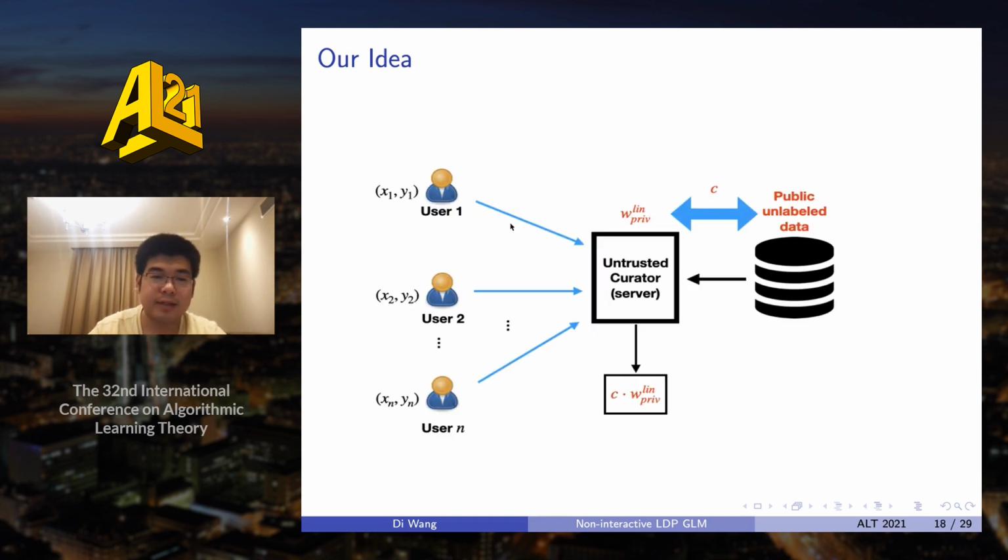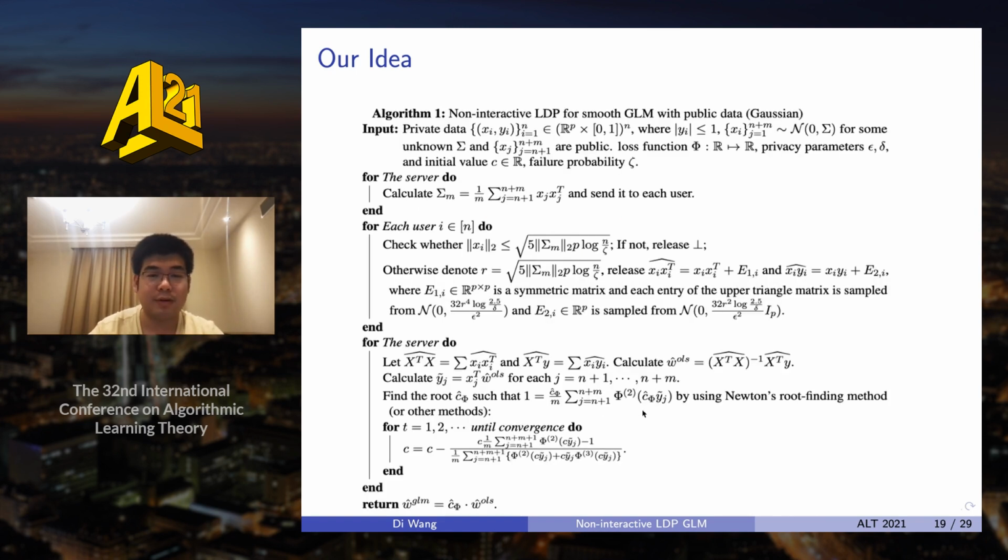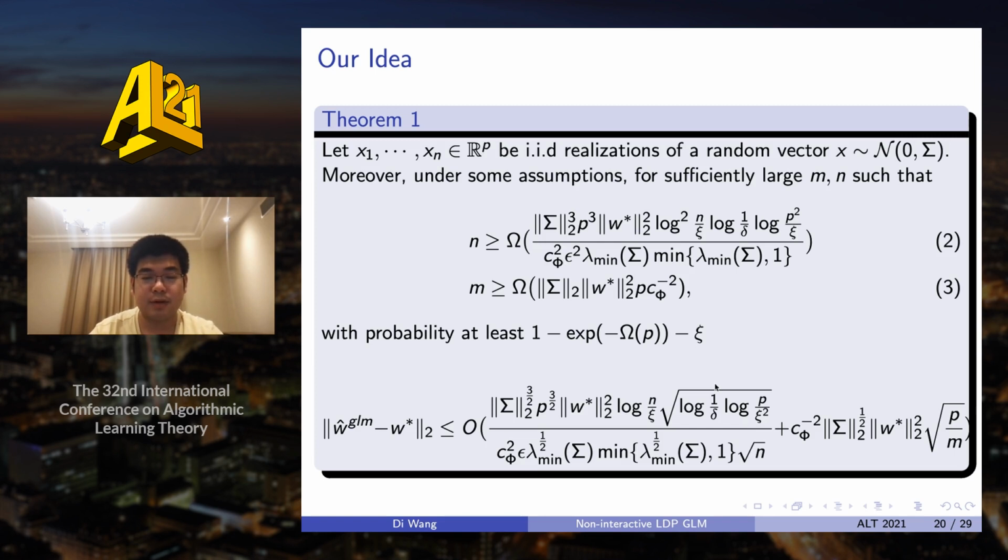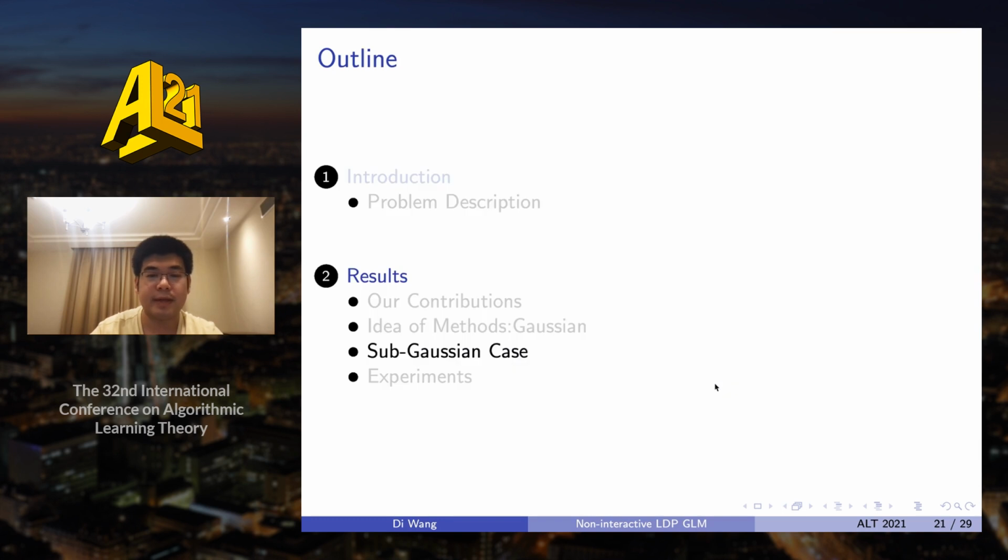So this is our algorithm. It's very simple. First, each user will perturb their sufficient statistics and send them to the curator, and then the curator will get a private version of the linear regression estimator. Combining with the public unlabeled data, it can get a constant C. And finally, it will output C times the private linear regression estimator. So this is our algorithm, and this is our theoretical result. But due to the time limit, I will skip it here.